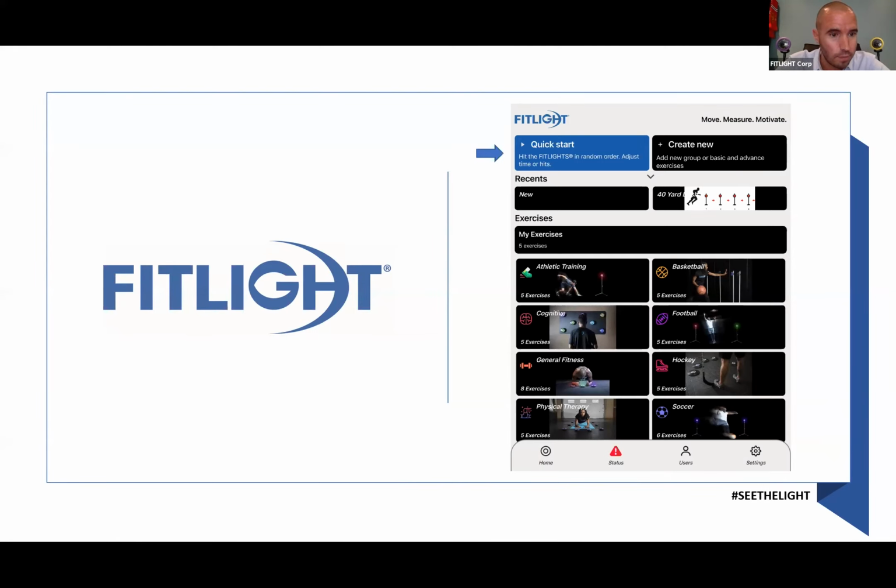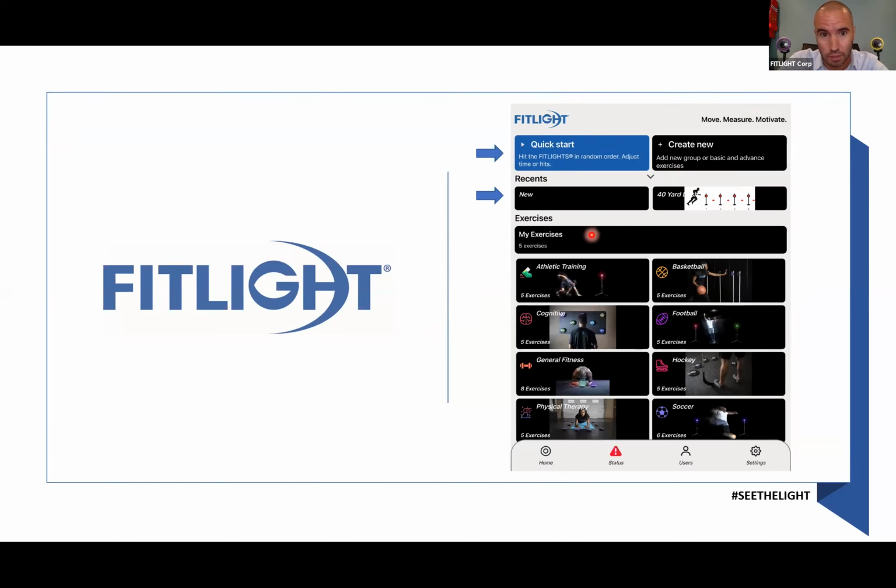And let me see if I can get a laser pointer out there. I think I can. So here is the Quick Start, where you can easily set up the lights very fast and do a quick reaction training, where you can set it to time or to hits. We'll go through that later. And if you want to create your own exercises that are more advanced, you can hit the right top where it says Create New.